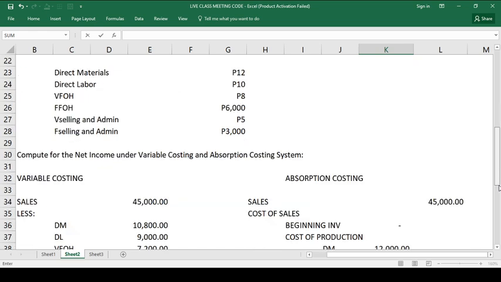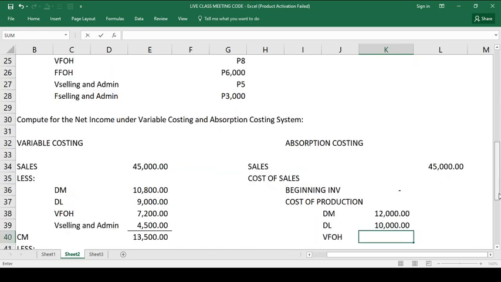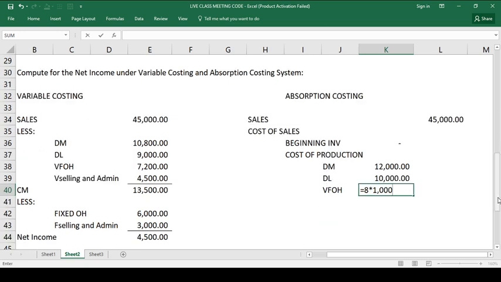Okay? Is 8, no? 8 multiply by 1,000 and then yung fixed factory overhead, okay, na 6,000, ipapart mo siya as part of the product cost. Kasi under absorption costing, the fixed factory overhead will be considered as product cost.